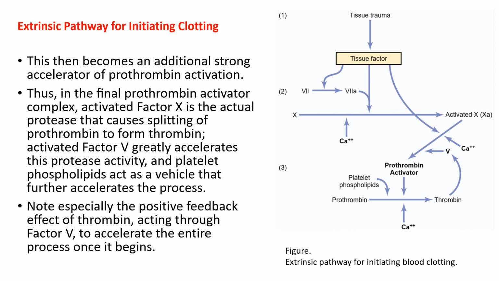This then becomes an additional strong accelerator of prothrombin activation. Thus, in the final prothrombin activator complex, activated factor 10 is the actual protease that causes splitting of prothrombin to form thrombin. Activated factor 5 greatly accelerates this protease activity, and platelet phospholipids act as a vehicle that further accelerates the process. Note especially the positive feedback effect of thrombin, acting through factor 5, to accelerate the entire process once it begins.